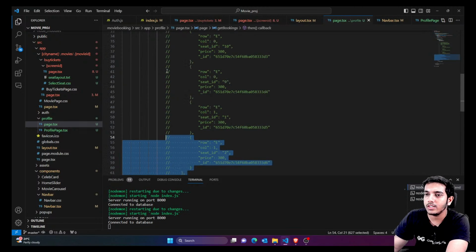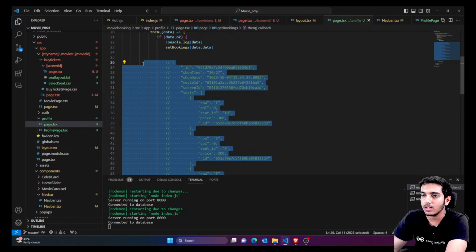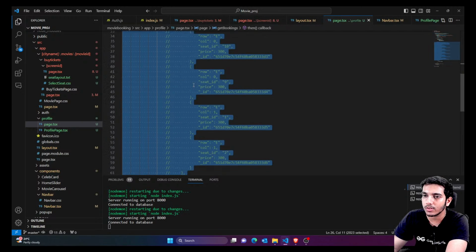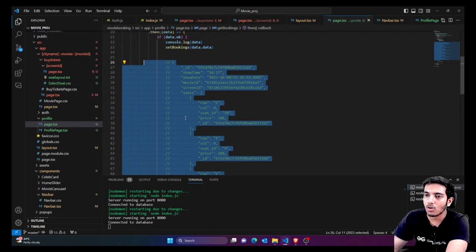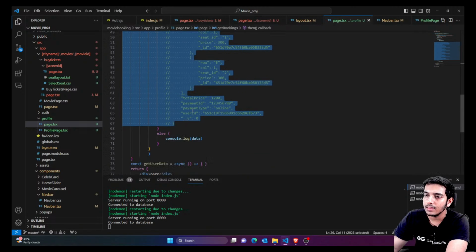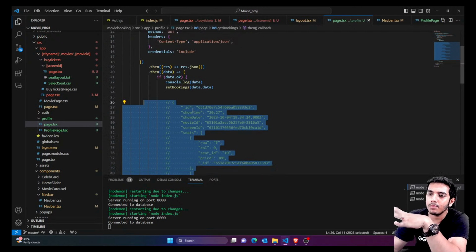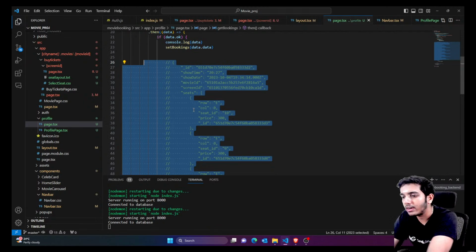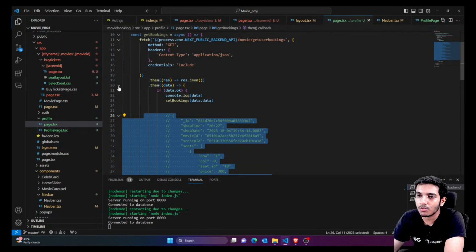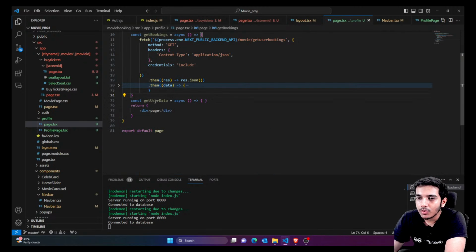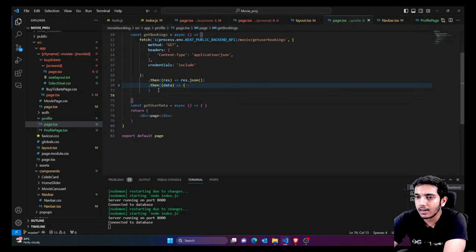So the bookings would actually come in this format. You can see a booking actually comes in this format, a single booking. It has a lot of fields here, along with the seats. Along with this, you can have multiple bookings also, because the user might be booking multiple movies for multiple days or different time intervals. So everything you're receiving here. For now I'll just leave it as it is. For reference I've taken it here. Similarly, you're going to call the user data also. Let me just add the catch statement also.